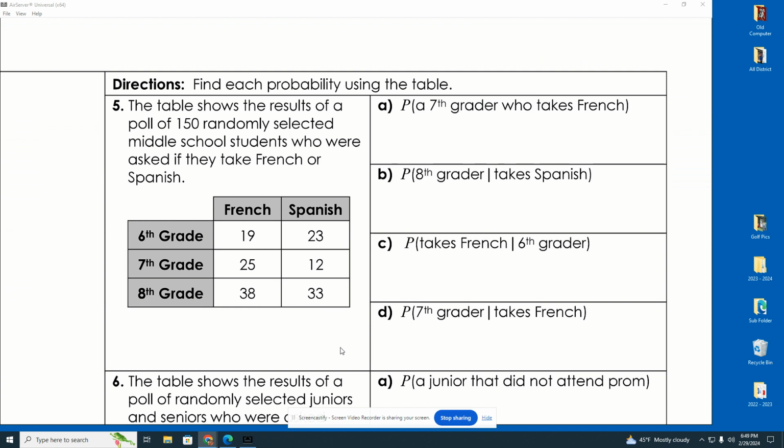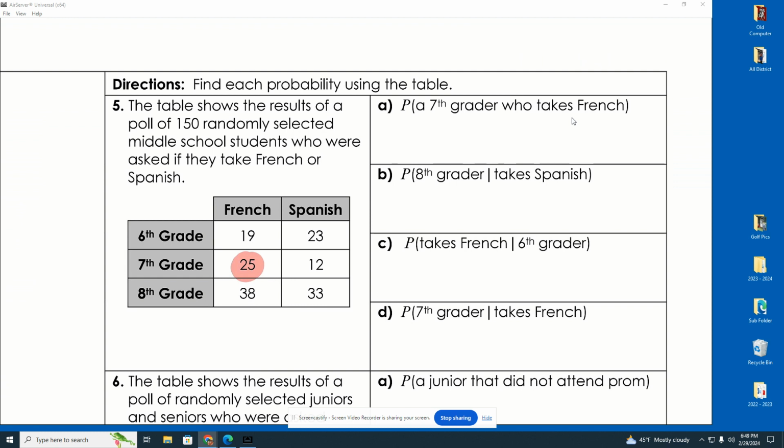Now, you got to pay attention to what your wording says. This says, hey, what's the probability that you have a 7th grader who takes French? Now, again, does this say given that? No. We're just trying to find the probability of a 7th grader who takes French. Now, look, where is that? That's right there.